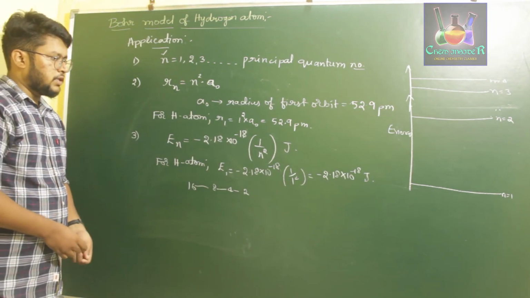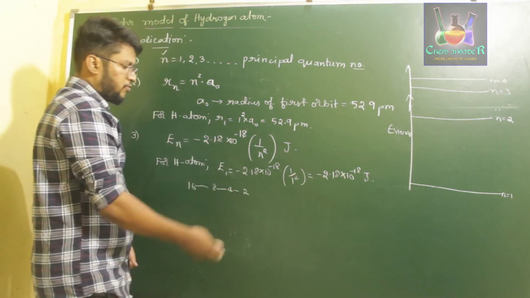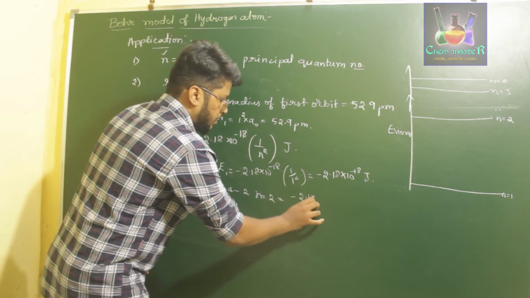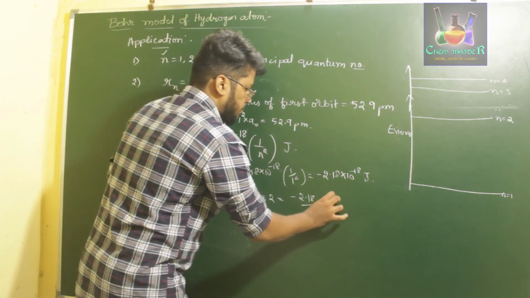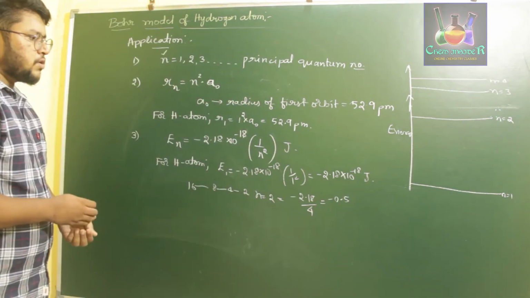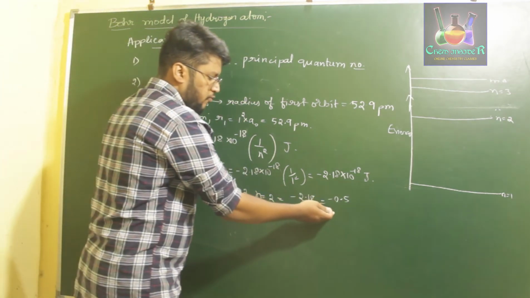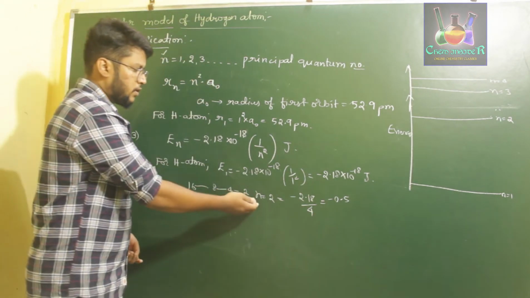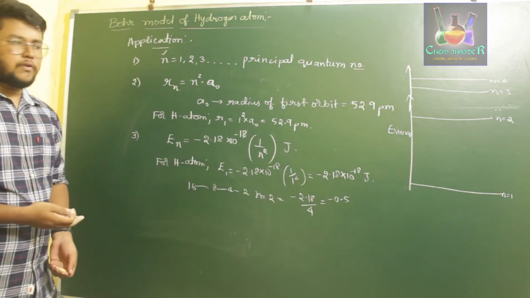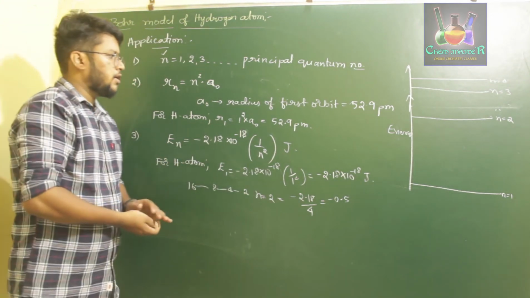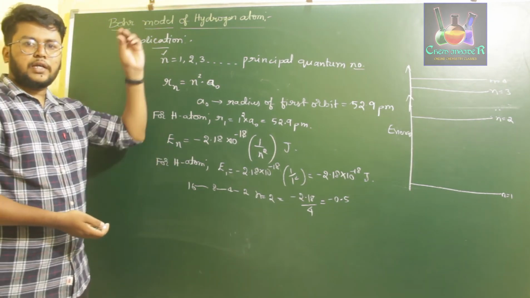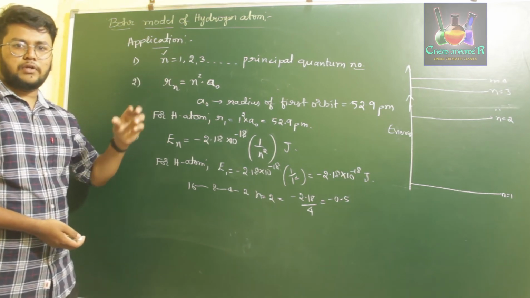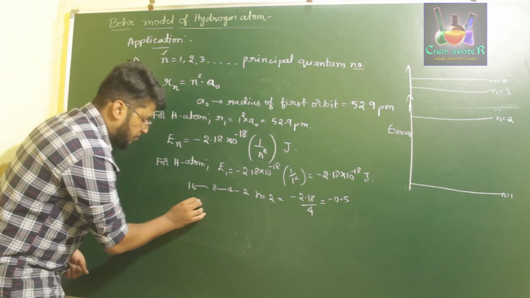So if you consider over here, if you divide 2.18 by 4 for the n is equal to 2 value, that will be equal to minus 2.18 divided by 4. That gives us something around 0.5. Okay. So what we can say is, if we increase the energy level to infinity, energy of that level will be 0. That is nothing but if the electron goes to an infinite state, energy of that electron will be 0. That is nothing but the 0 point energy.